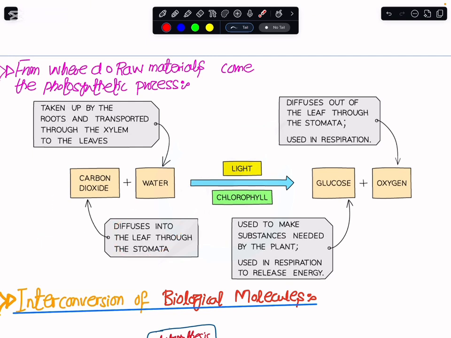In the leaf, we have multiple cells and tissues that carry out photosynthesis. Along with that, the water is absorbed from the root hairs, and then it comes into the root. From there it goes into the stem, and from the stem it reaches the leaves with the help of the vessels required for the transportation of water and ions, which are the xylem of the leaves. Now here we have made the glucose, and at the end we have made the oxygen, and this oxygen again diffuses out through the spaces in the leaves into the external environment.